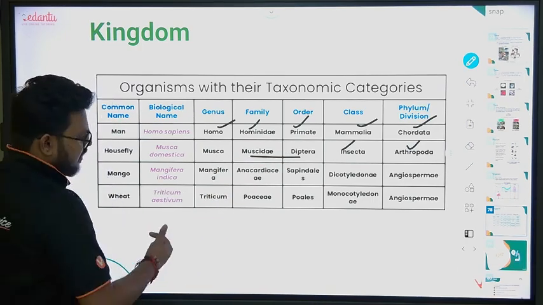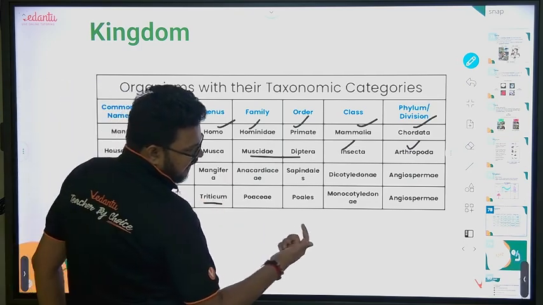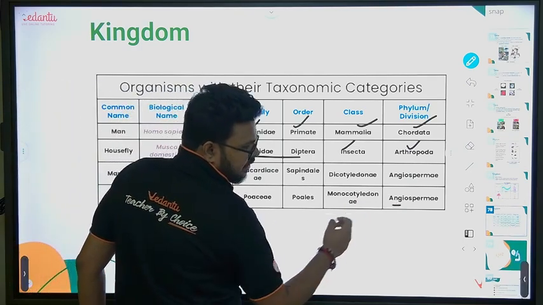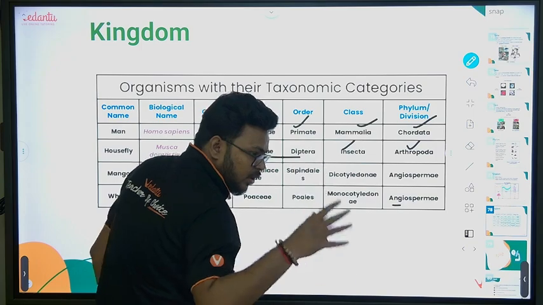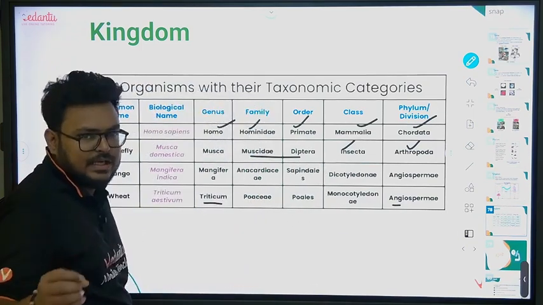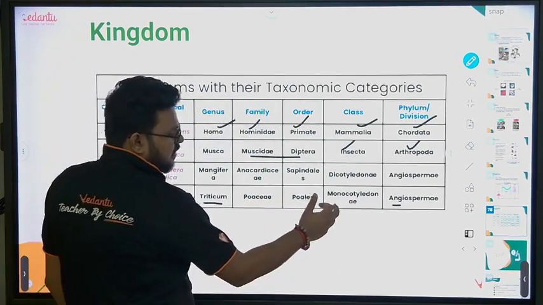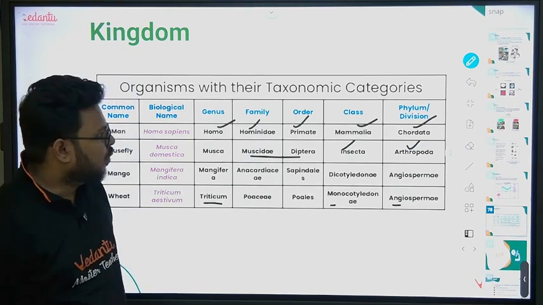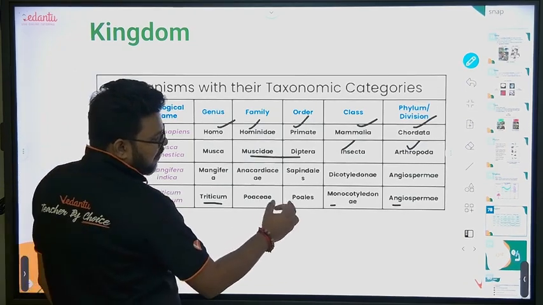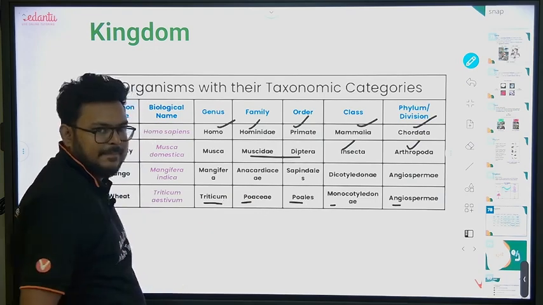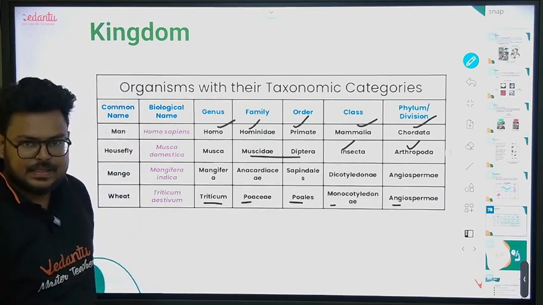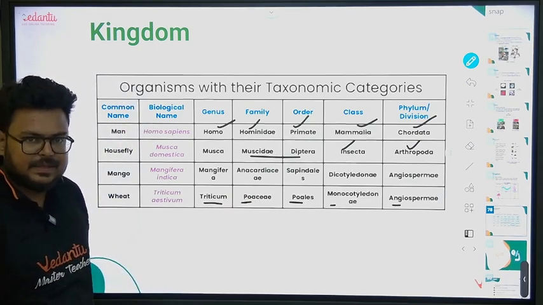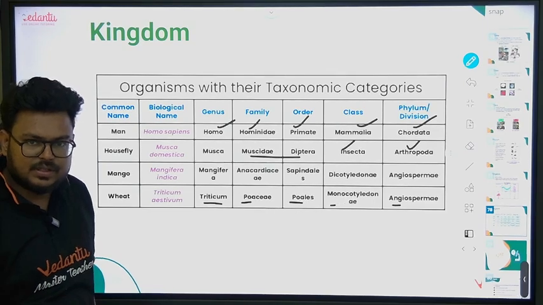If we come to wheat, Triticum aestivum is fine. Wheat belongs to angiosperms, and wheat we know very properly. Wheat is a kind of grass, and grasses are monocots, right? So these two things here also we don't have to learn. What we have to learn is order and family, Poales and Poaceae, right? The Poaceae family we will be covering in our morphology also.